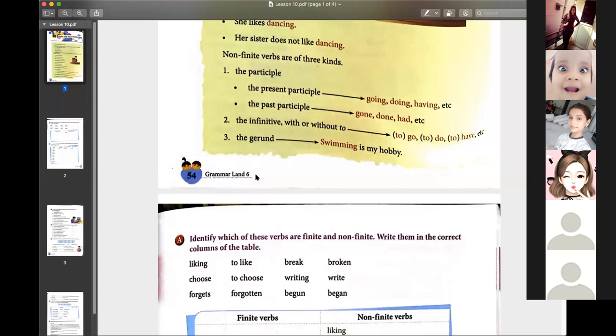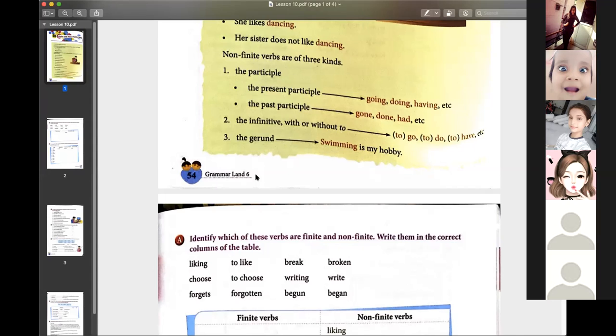But if I say been, I had been to Mumbai, they had been to Chennai, does been change according to the subject or numbers? No. So been is the past participle. The words that show a past tense but do not change according to our subject or numbers are participles, like broken.